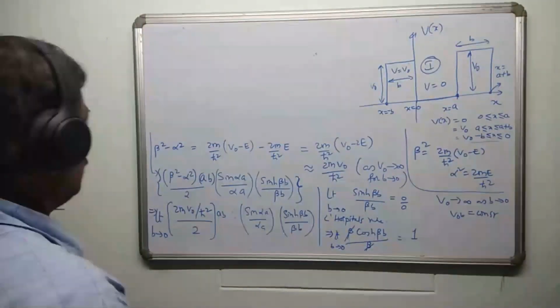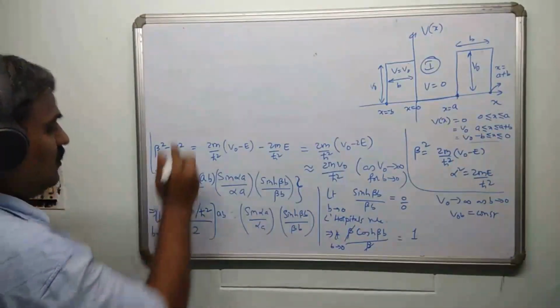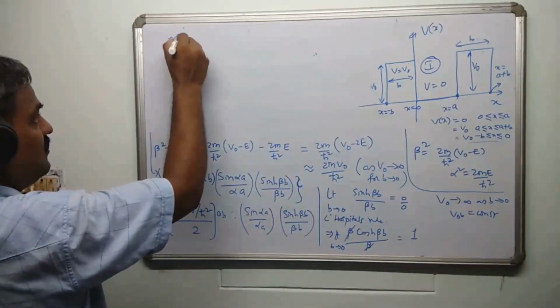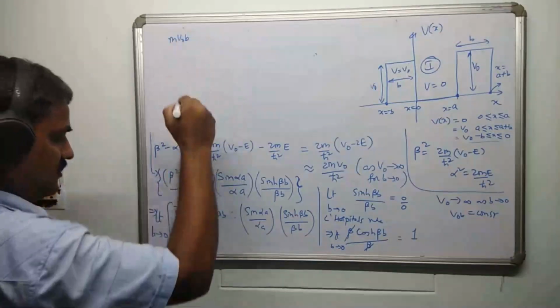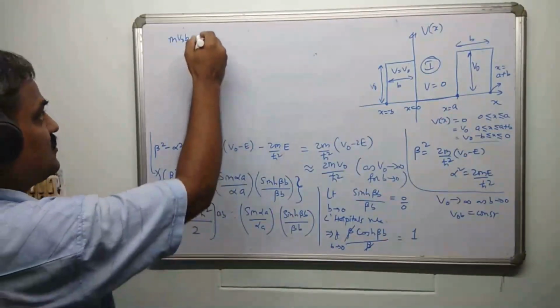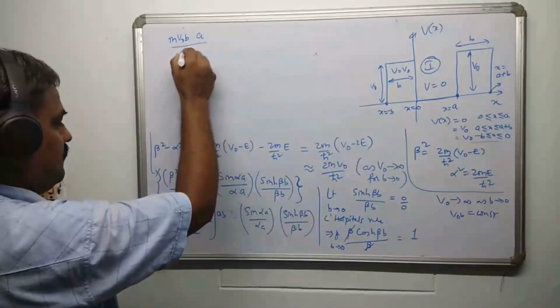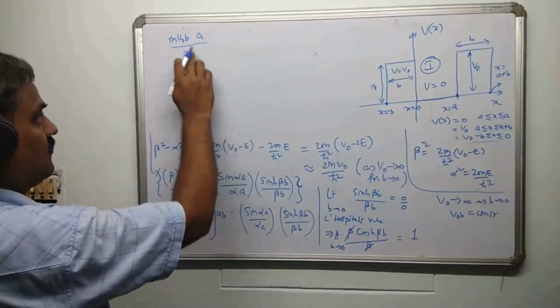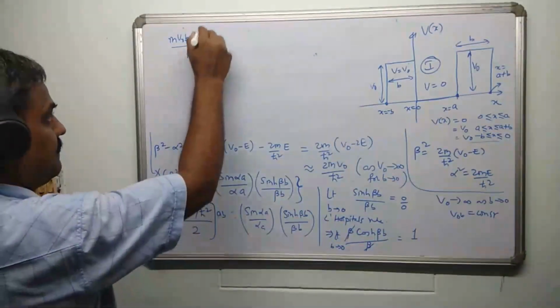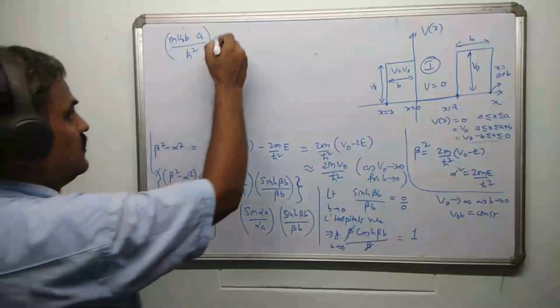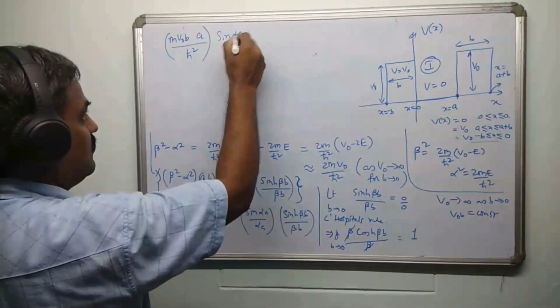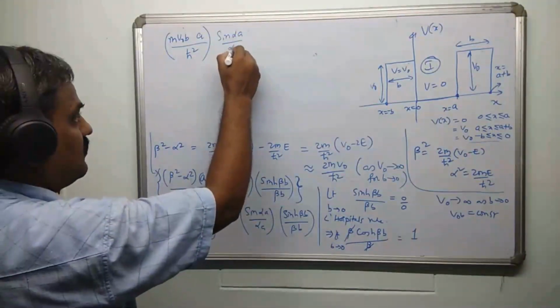So the final expression will be 2 m V naught b into a by h cross square into sin(alpha a) by alpha a.